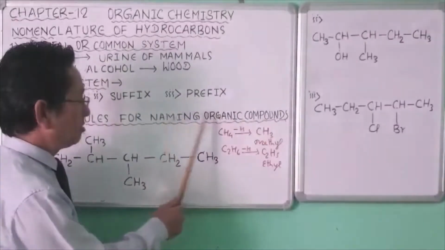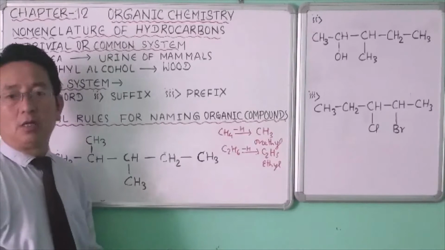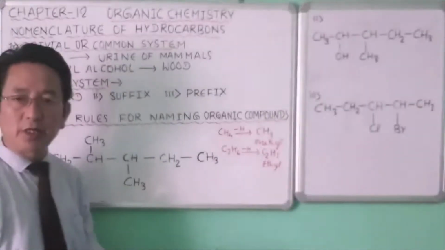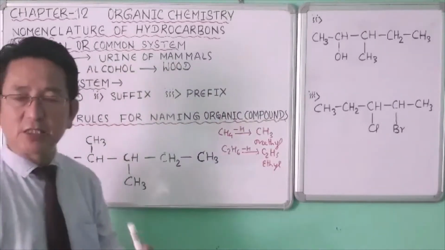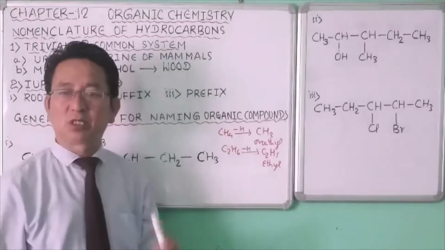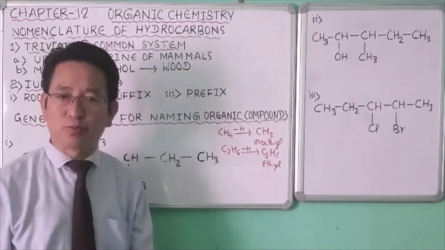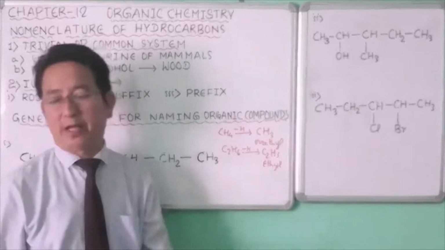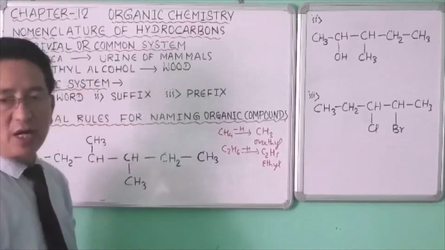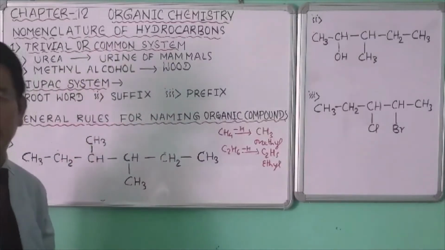When we are naming organic compounds, the first step is to choose the longest continuous carbon chain. The longest chain need not be straight, but it should contain the maximum number of carbon atoms and should be continuous. This longest chain is known as the parent chain. All other carbon atoms which are not included in the parent chain are called substituents.